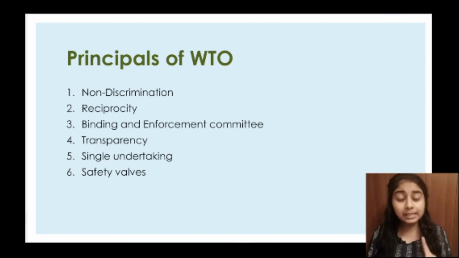So the first principle is non-discrimination, which simply means that one WTO member should not discriminate against any other WTO member. So there should be no discrimination on the basis of trade and services. Clear? The second principle is reciprocity.